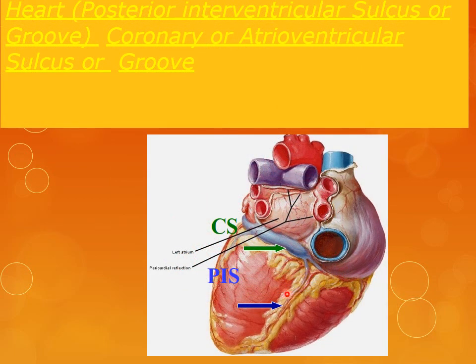Then this is the posterior interventricular groove, carry the posterior interventricular artery. This is coronary sulcus having the coronary sinus. We can see this. These are the pericardial reflection. This is oblique sinus. This is left atrium. This is inferior vena cava. This one is the superior vena cava, arch of aorta, and two pulmonary arteries carry the deoxygenated blood.